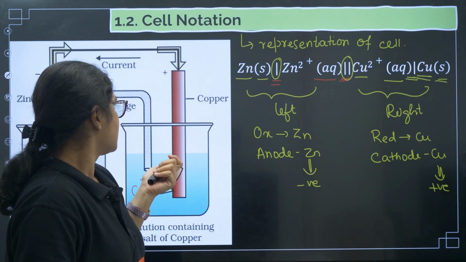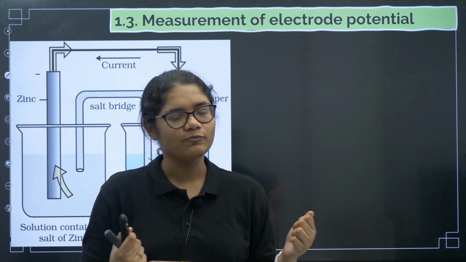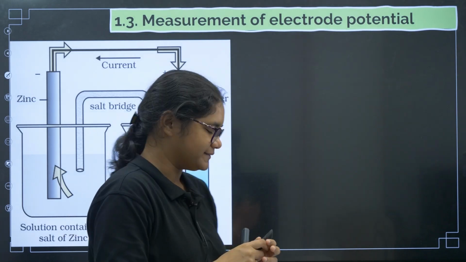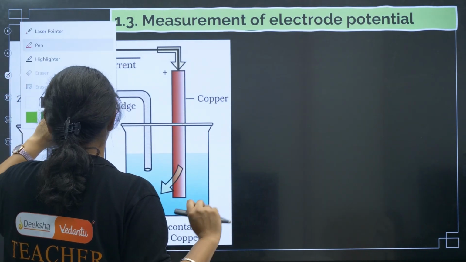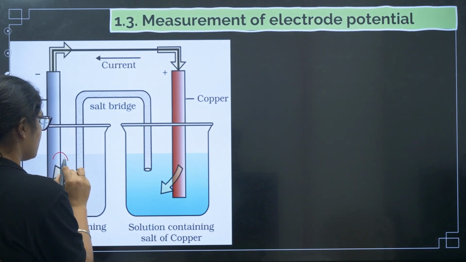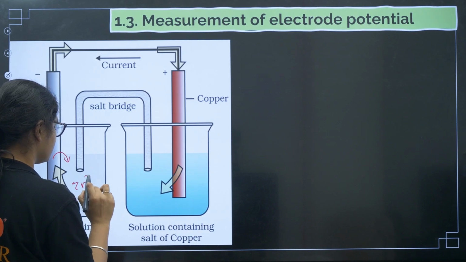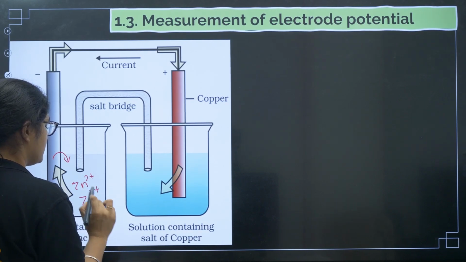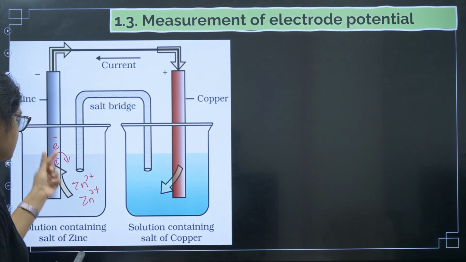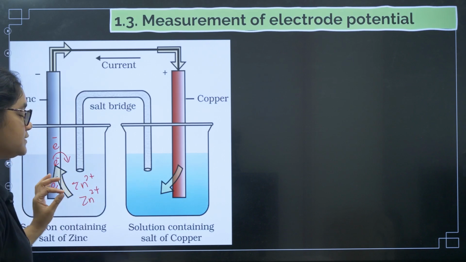Okay. Coming to the next topic, measurement of electrode potential. First let us understand what this electrode potential is and why we need to measure it. What happens here? I told you that zinc will come out, right? Zinc will come out, and what will I get here? Zn2+, right? And here the rod is negatively charged, right? So now you see there is a charge difference between this rod and the solution. The rod is negatively charged and the solution is positively charged.